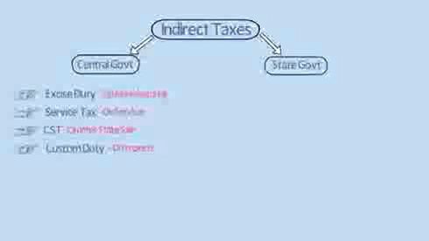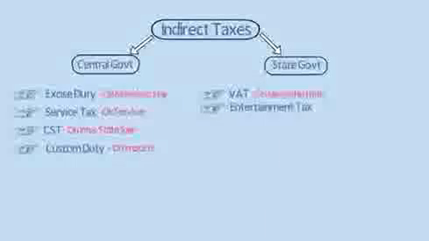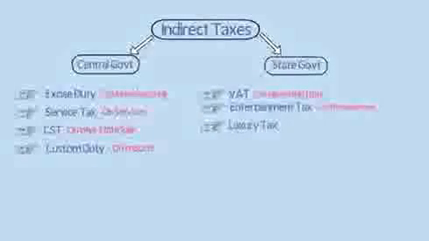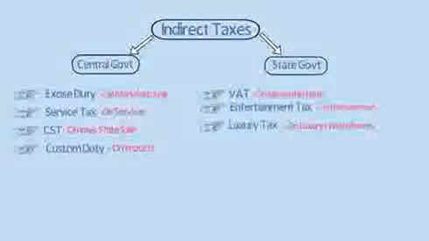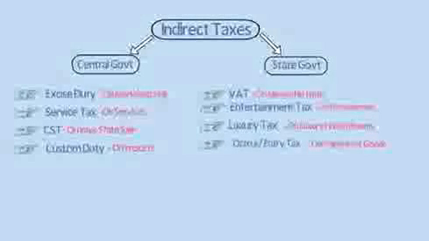Some major indirect taxes levied by the state government are value added tax or VAT. It is charged when goods are sold within the state. Entertainment tax. It is imposed on various forms of entertainment, for example on movie tickets. Luxury tax. It is imposed on luxury hotel rooms. Octroi or entry tax. Some state governments levy octroi when goods enter the state. This was a quick overview of major indirect taxes imposed by the center and state.